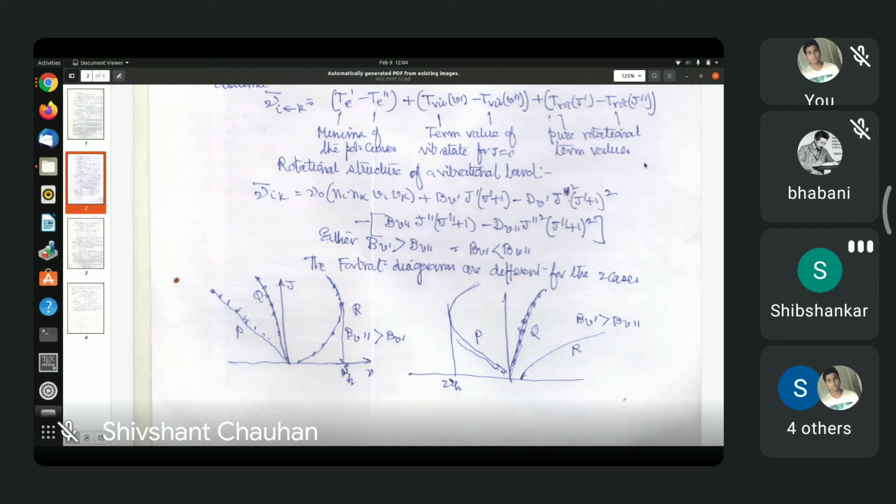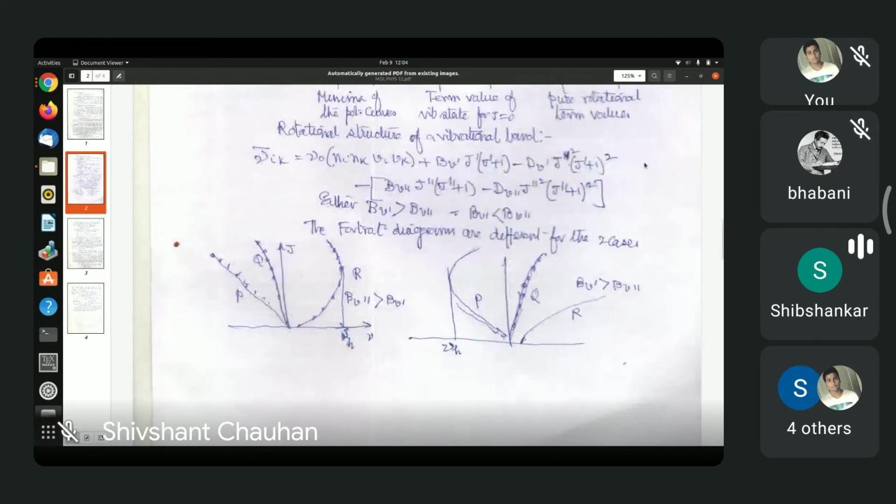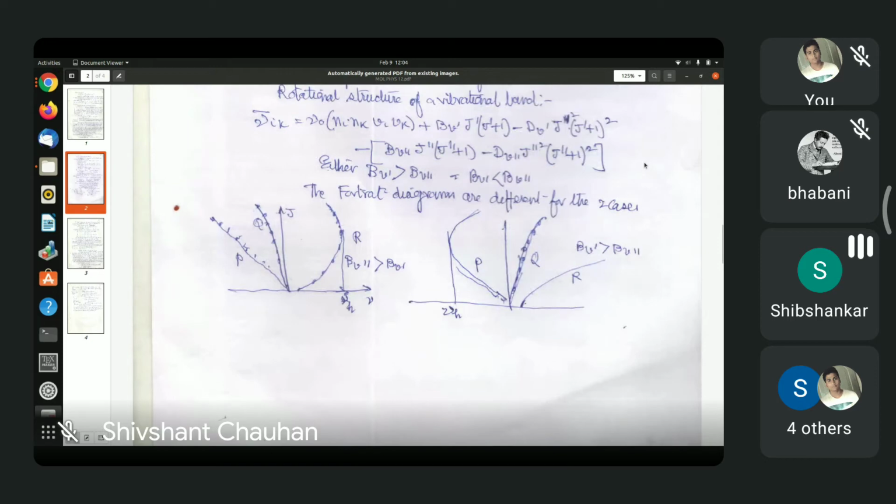So a particular vibrational transition accompanied by an electronic transition will have many lines, and these lines will form the band. There will be three distinct branches. One is the R branch, on the higher frequency side of the central line. The central line will always be missing because 0 to 0 transition is not allowed. So nu_0 is a hypothetical line. Nu_0 will not occur normally, but on both sides of nu_0 there will be many lines.